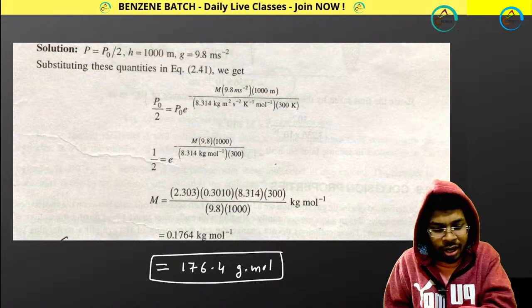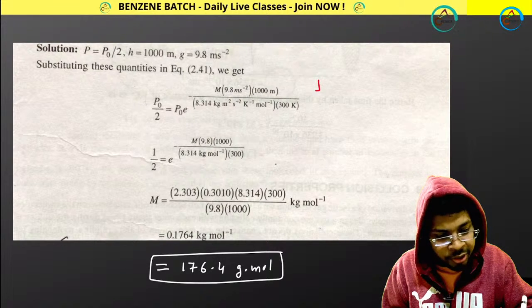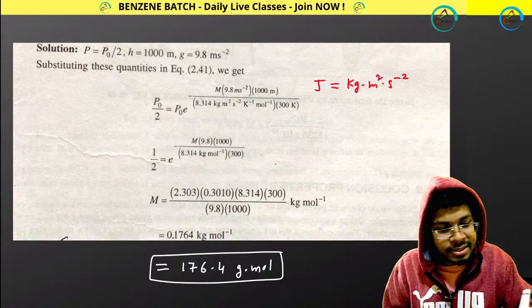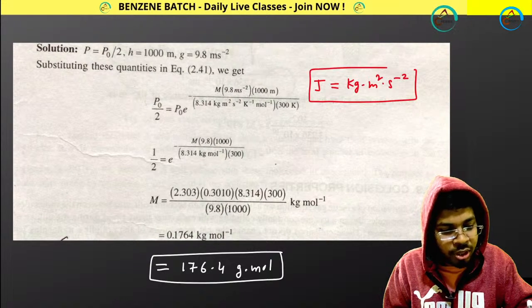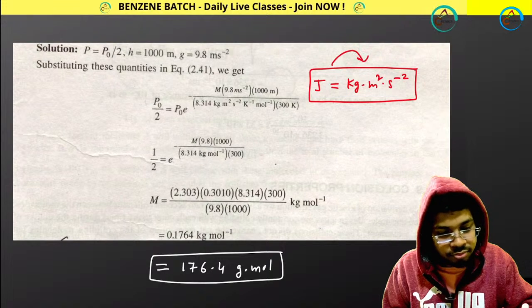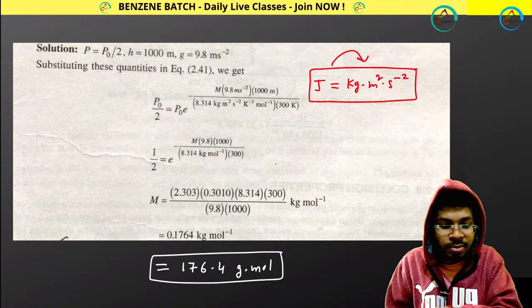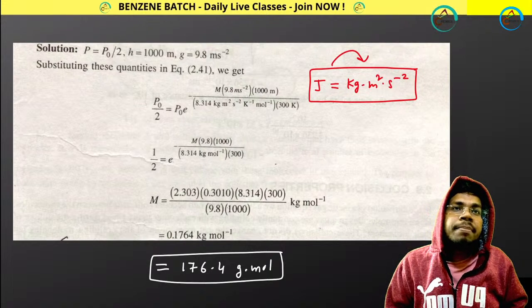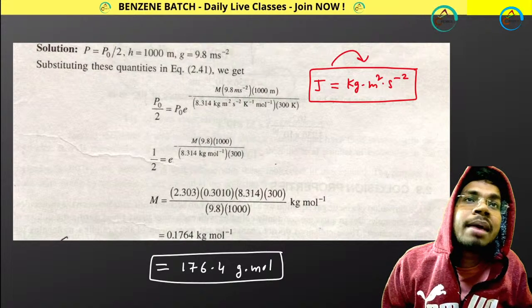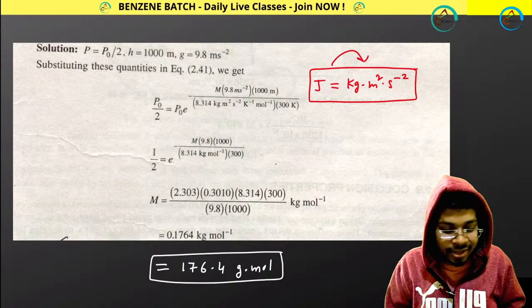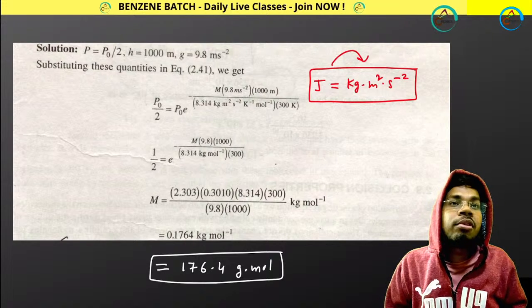And here one important thing: you need to put joule. Joule means kg meter square second to the power minus 2. This is the value of joule, so in the place of joule, every time put this value. You have to remember this expression. Arnab, still you are wrong. You are giving me 17.64, but the correct answer is 176.4.